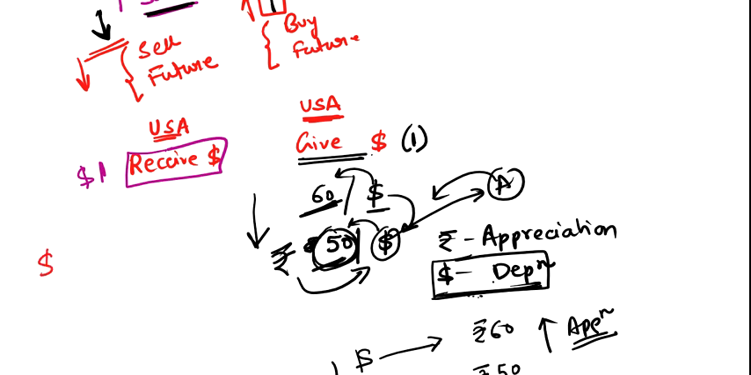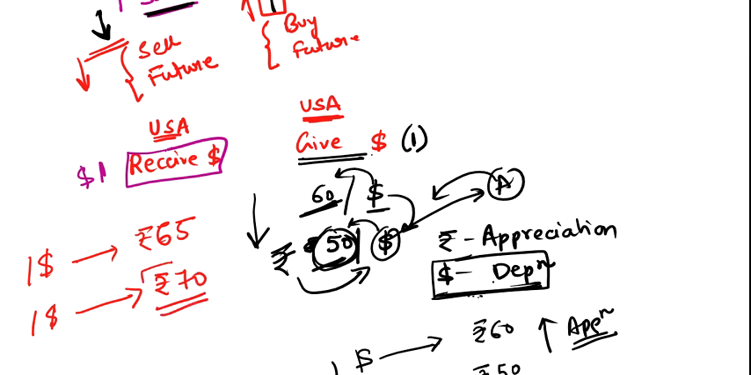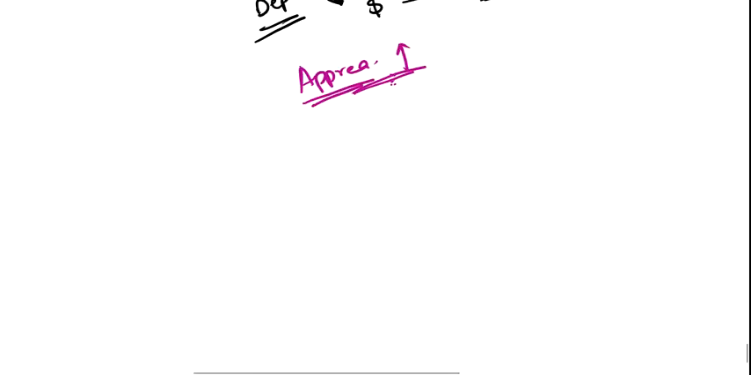Suppose now the value of $1 is, say, rupee 65, but after some point the value of the dollar increased to, say, 70. So now you will be more happy because the value of the $1 increased, and now you can exchange the $1 which you have received from the party in the US for 70 rupees. Means in India you have to see what you are getting in your country.